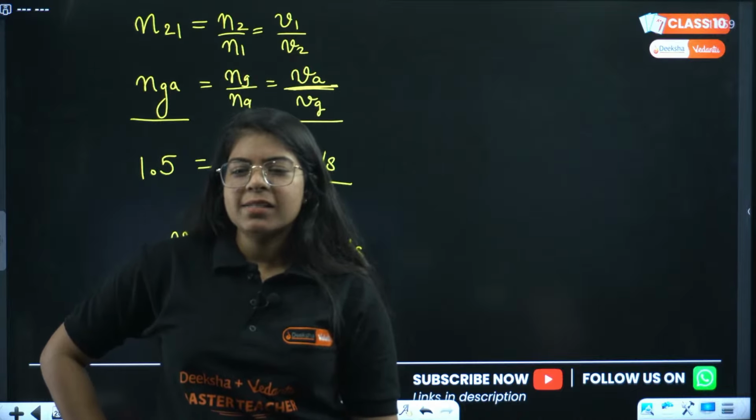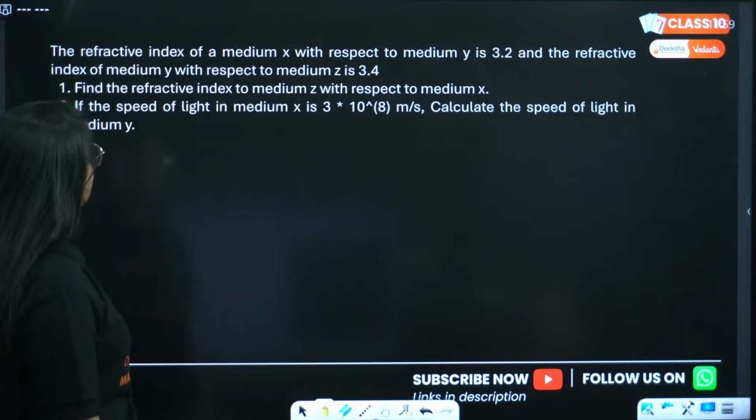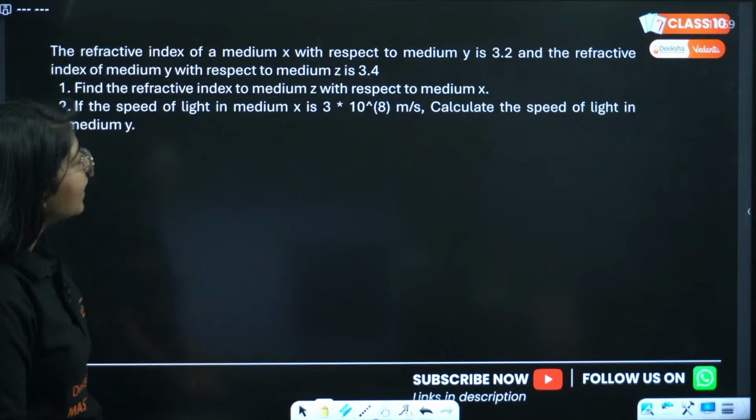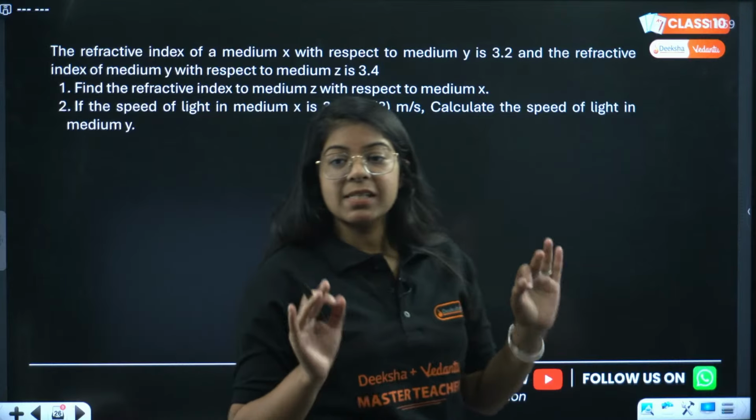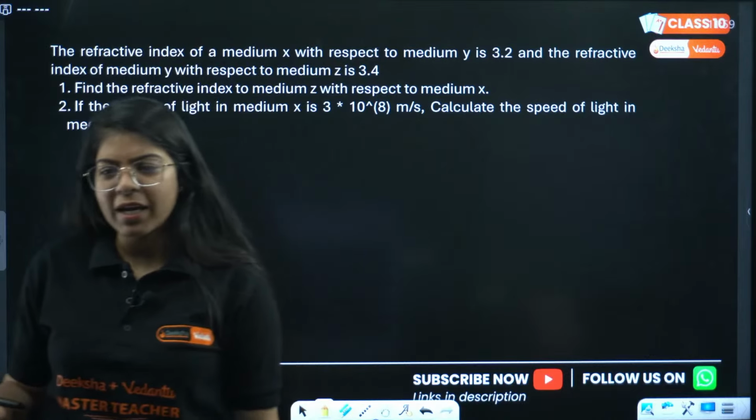Okay, let us see the next question. We have a little bit bigger question. Read it very carefully. This is the question where all your concepts of refractive index will be clear.